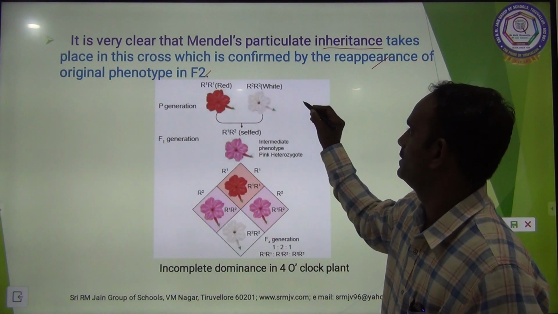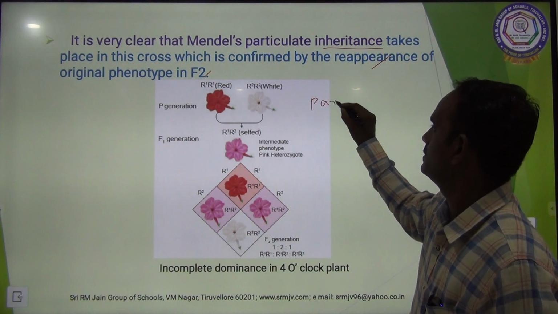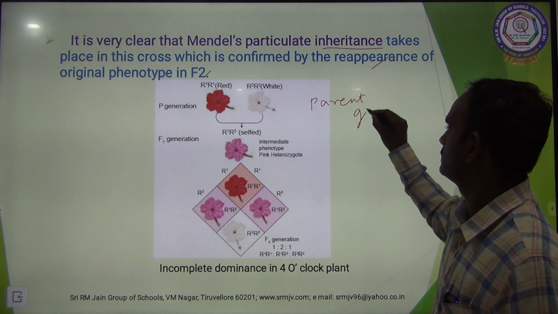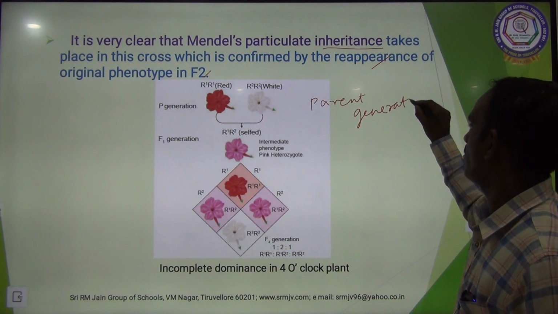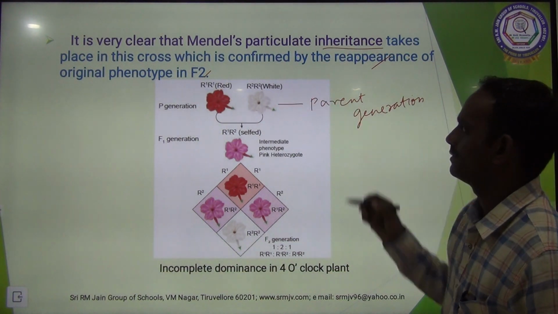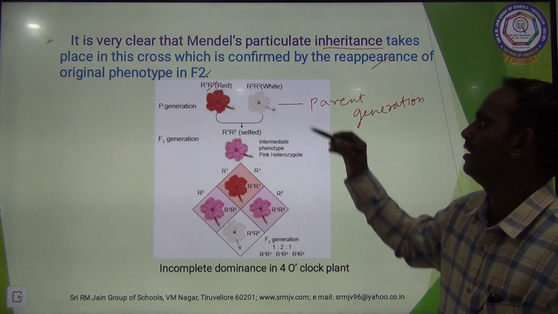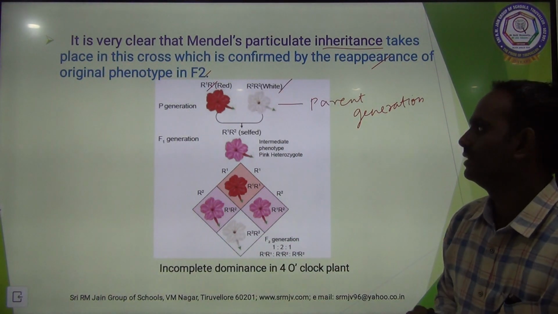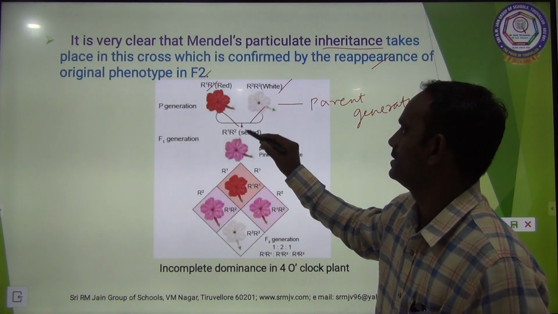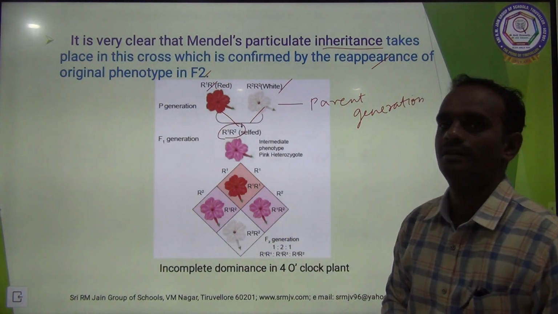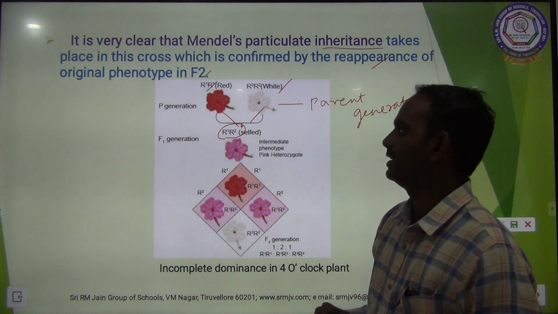See, this is the parent generation. R1 R1 red, R2 R2 white. These two cross with each other to form R1 R2, the F1 generation.